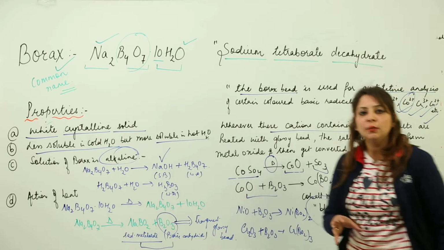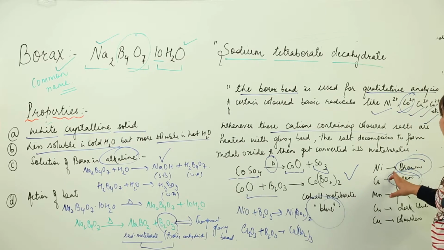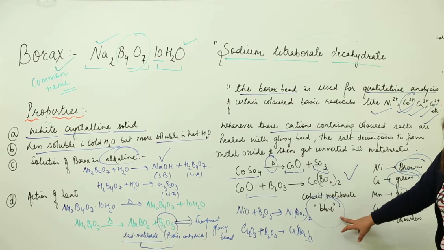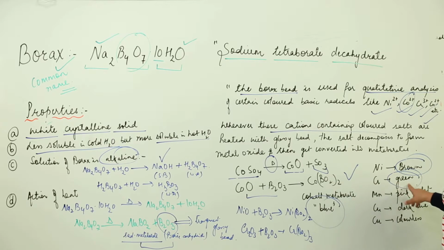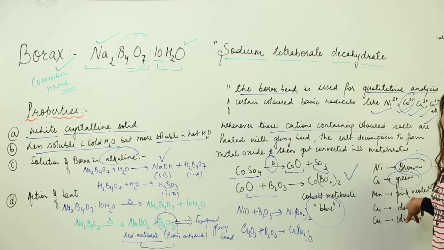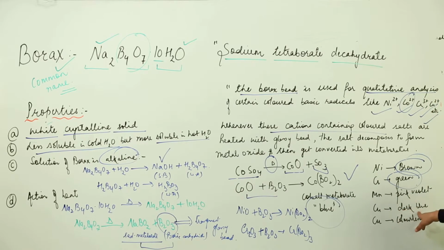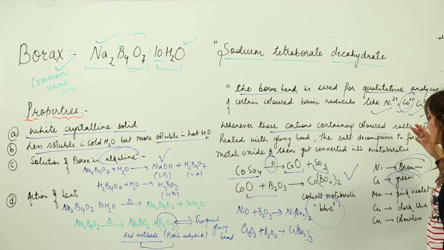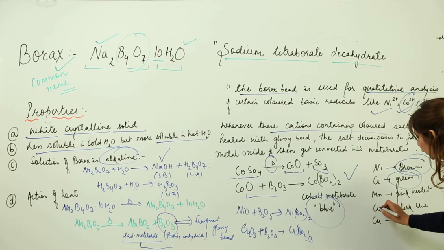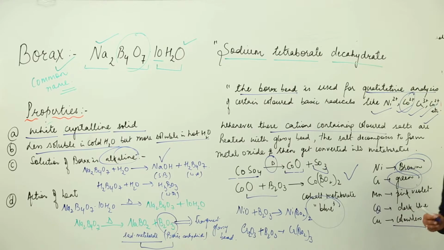So likewise, you can conduct this test for different cations, and I have mentioned the colors of the metaborates of a few cations. For nickel it is brown, cobalt it is blue, for chromium it is green, for manganese it is pink-violet. For copper it is dark blue, and for some it is colorless.